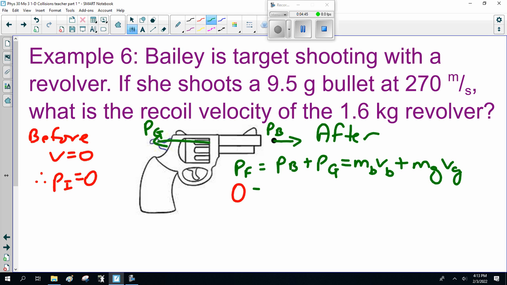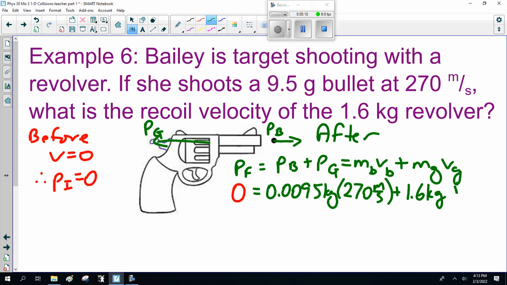For the bullet, mass is 9.5 grams, 0.0095 kilograms. Velocity is 270 meters a second, to the right, so that's plus 270. The mass of the gun is 1.6 kilograms, and the velocity of the gun I don't know. That's what we're asked to find.